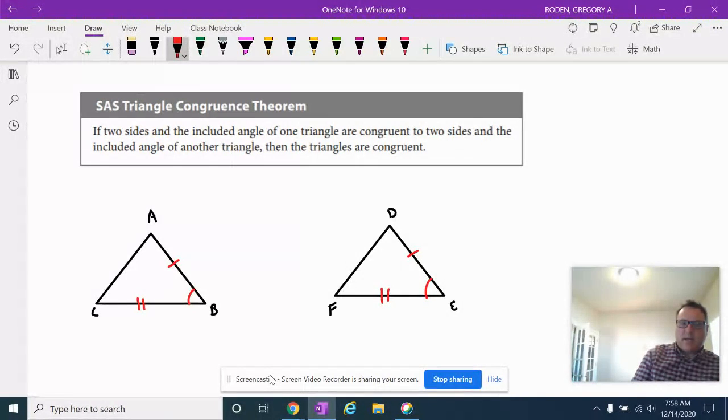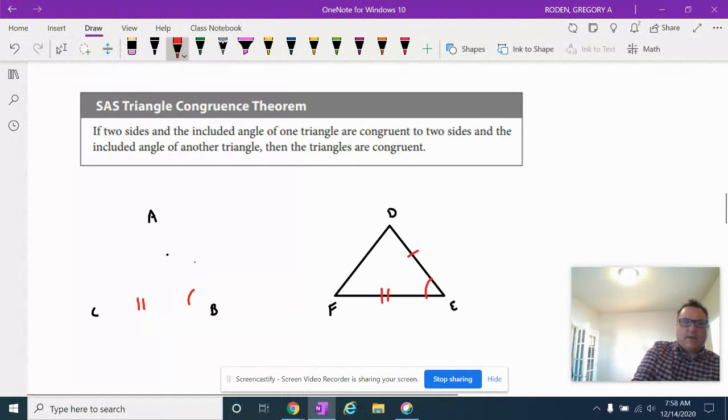This is side angle side, side angle side, side angle side, side angle side. Okay? See that? Now, I want to show you something that I do not want to see in my classroom. You get this? Never let me see this in my class. Let's say that we had this.